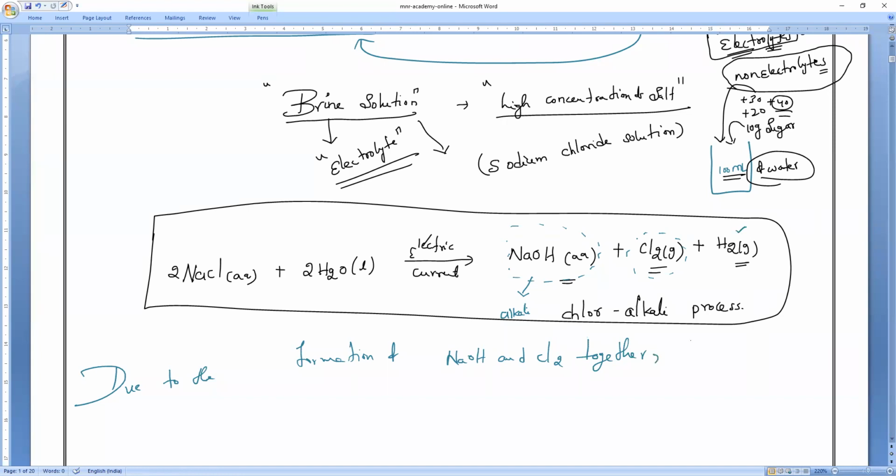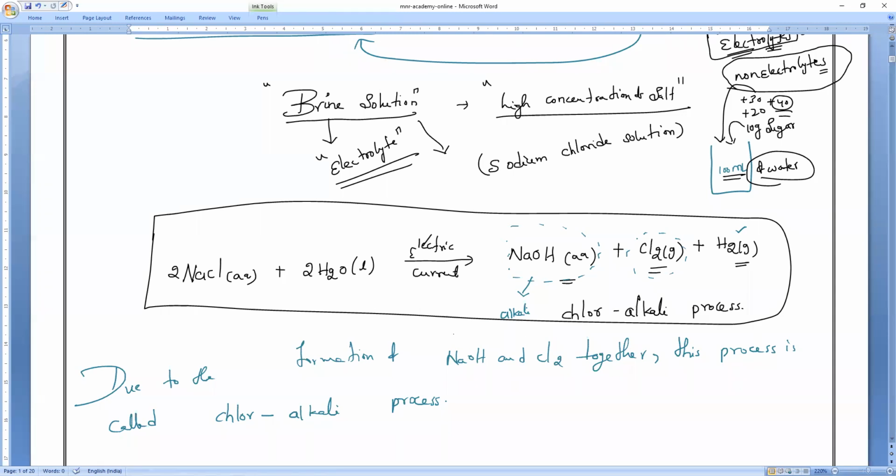Together this process is called the chlor-alkali process. Chlor means chlorine gas. What is alkali?